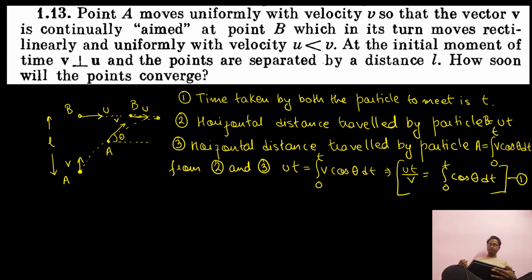So this is our equation number 1 that we must remember out here. Okay, now one more thing. What is the vertical distance traveled by A and B? Can I say the vertical component of velocity?